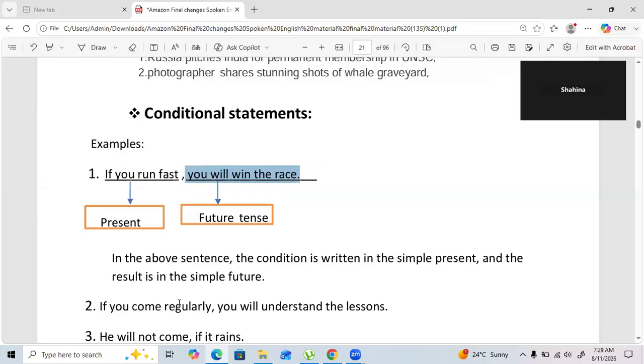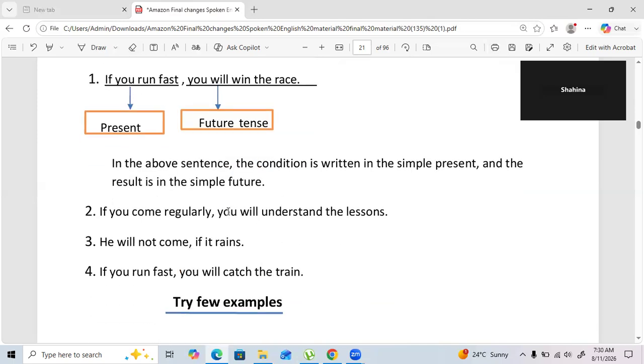If you come regularly, you will understand the lessons. So as you can see, if something happens in present, you'll get the result in future. So always remember, in case of a conditional statement, instead of learning subordinate and principal clause, in simple terms, you need to learn this: if something happens in present, the result will come in future.